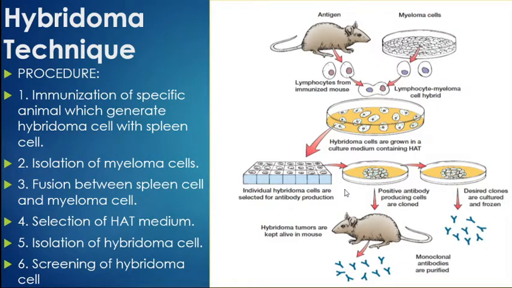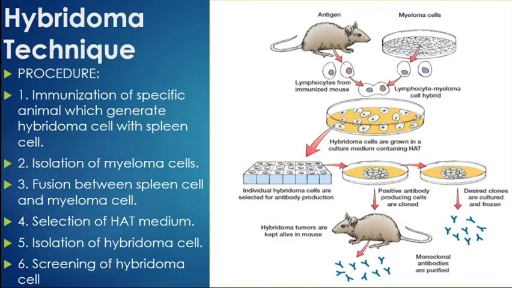We can use either technique, that is in vivo or in vitro. In the in vivo technique, we inject these hybridoma cells into the peritoneal cavity of the animals, and in the fluid of that peritoneal cavity, the cells remain suspended and start to produce the antibody. And in the in vitro technique, we subject these hybridoma cells to a suitable culture in which the growth of this hybridoma cell occurs, and each hybridoma cell is capable of producing a large quantity of antibody.